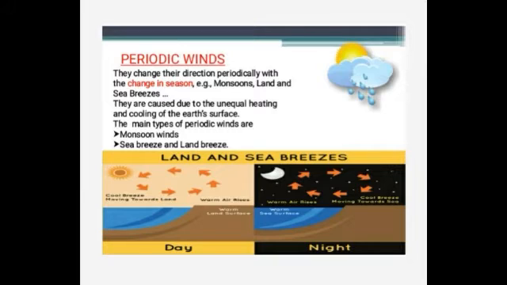Next one about the sea breeze and the land breeze. The sea and the land breeze blow over the narrow strips of the coastal areas. During daytime the land is warmer than the adjoining sea. This leads to the development of a low pressure area over the land, and thus the cooler wind from the sea blows towards the land. This wind is called the sea breeze. So children, you all know about what is land breeze and sea breeze, so I don't want to repeat it again. Okay. Next we'll be seeing about the local winds.